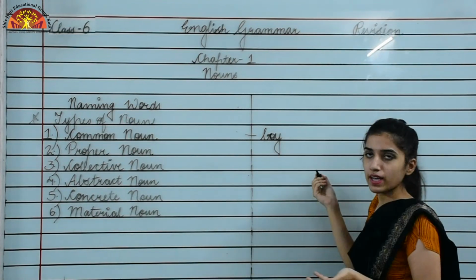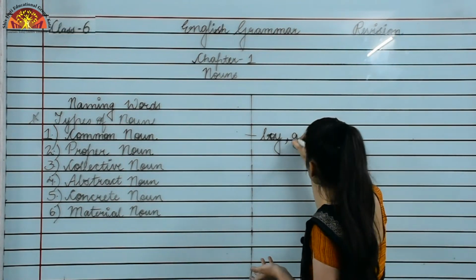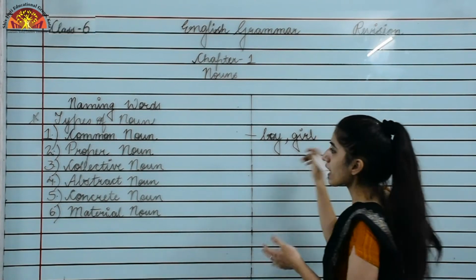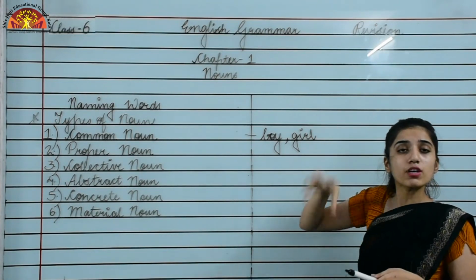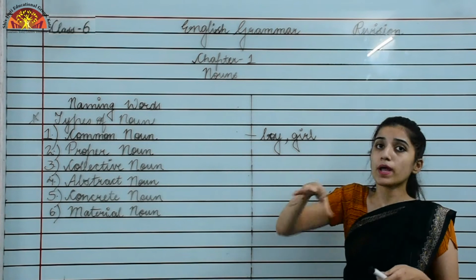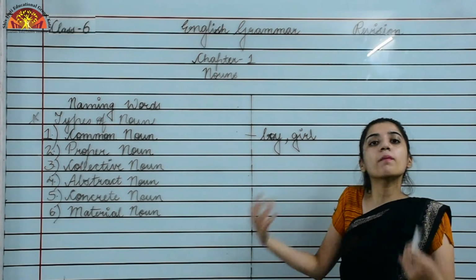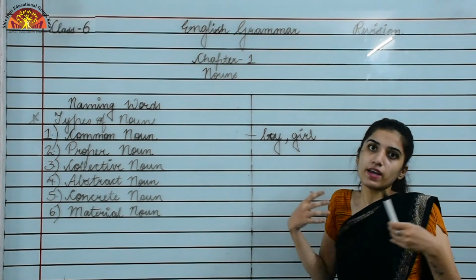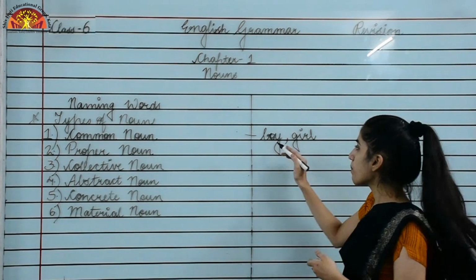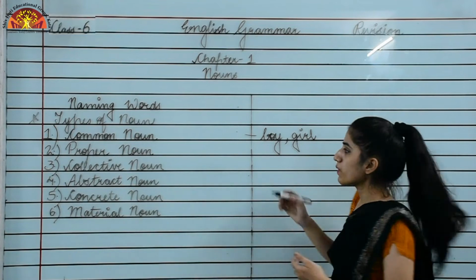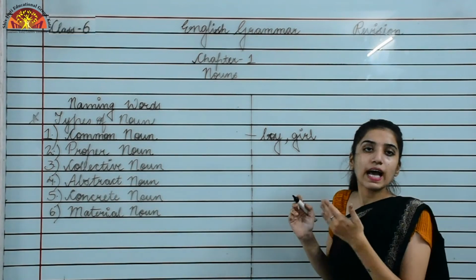boy. Okay. I can say boy, girl. So I am not specifically pointing out a boy, I am not telling the name of that boy, I am just commonly saying a boy. There are so many boys, right? So boy is what? A common noun. Okay. Now moving to the second one, that is proper noun.